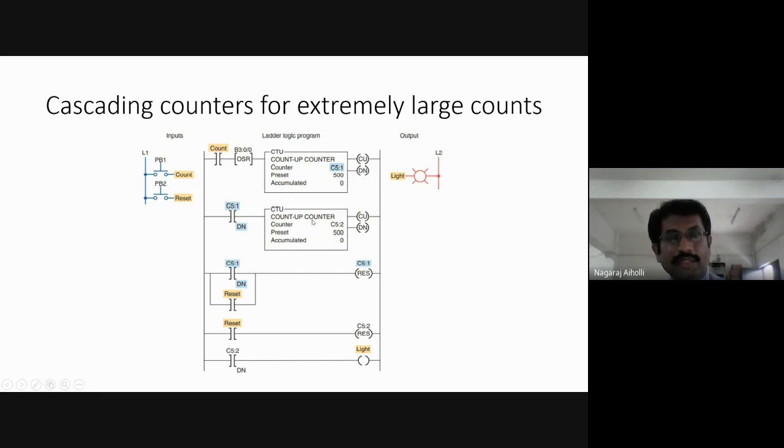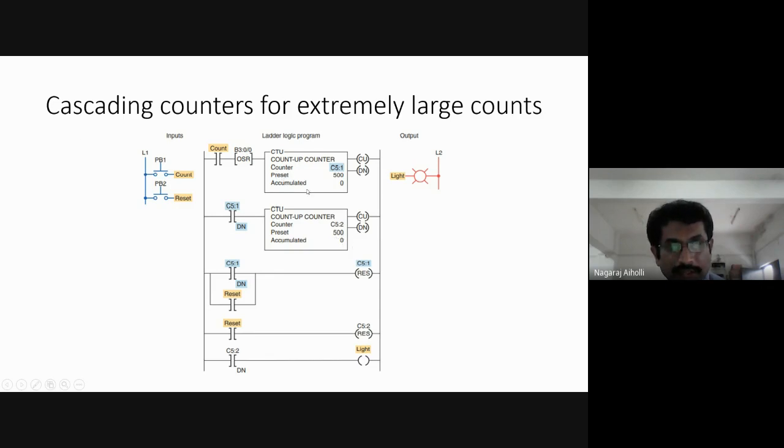Then the done bit becomes 1, C5:1 becomes true, the second up counter becomes true, and it will count from 0 to 1. Last time it was 0 to 1, this time it will go from 1 to 2, right? And still the done bit of the second counter is not 1. When will it be 1? When the accumulated value becomes equal to the preset value.